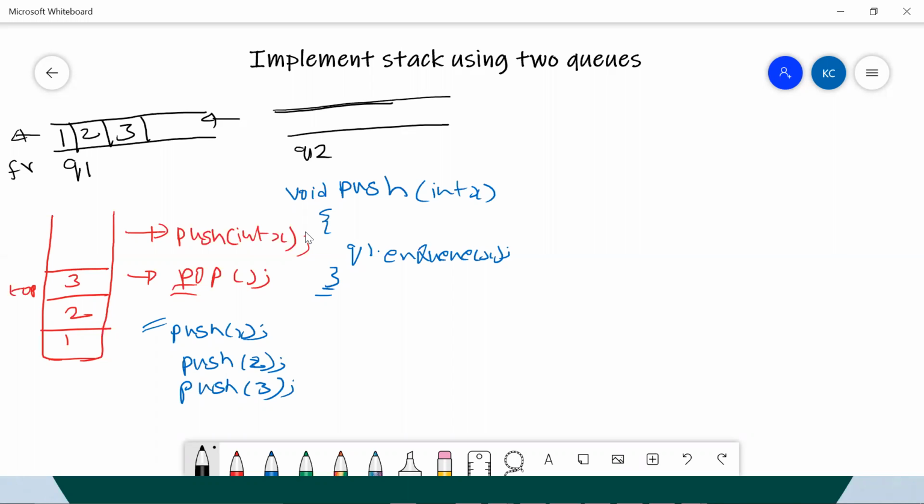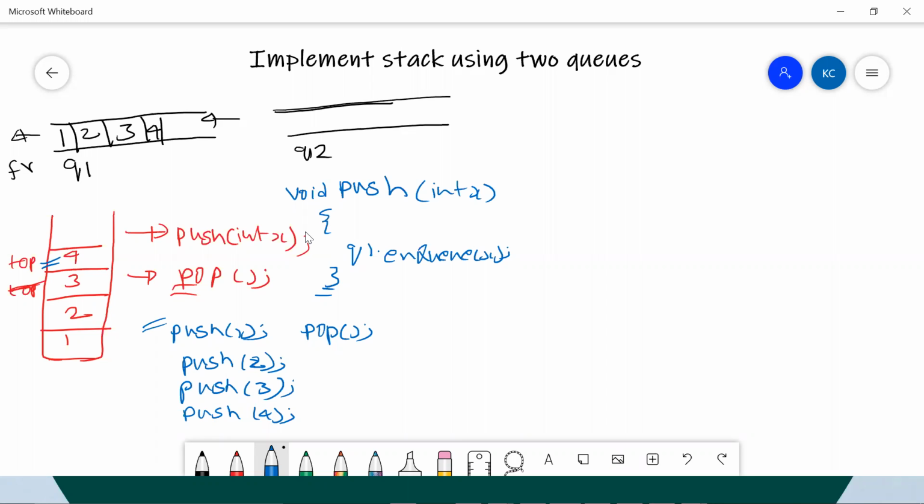Let's say maybe I'll push 4 again. So I'm pushing one more element, which means this 4 got inserted into our stack, and this 4 got inserted over here. Now in my example, let's say for the first time I'm saying pop. When I say pop, I need to remove an element. Which element should I remove? I should be removing 4, because this is a stack example.